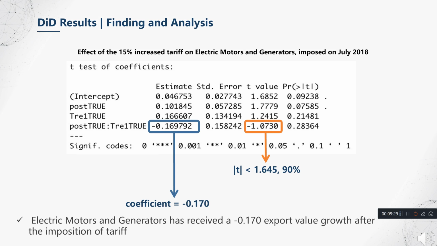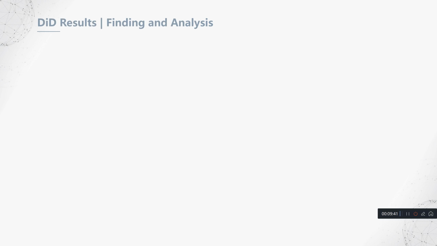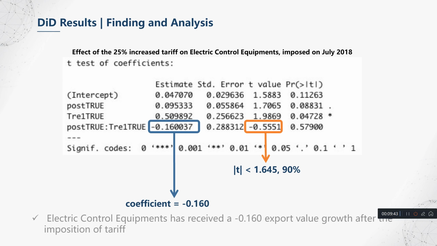From the table, we can see that the EMG treatment group has received a negative 0.17% export value growth after the imposition of the tariff. The negative coefficient here shows that the sub-industry of electric control equipment has received a negative 0.16 export value growth after the imposition of the tariff.